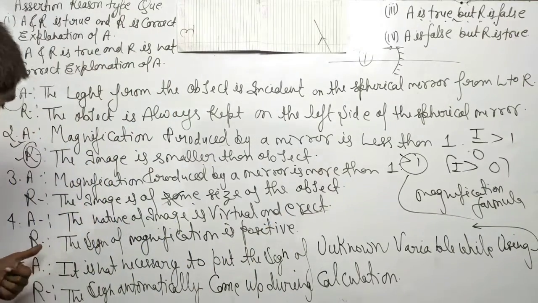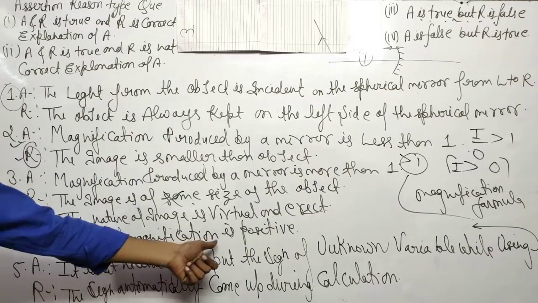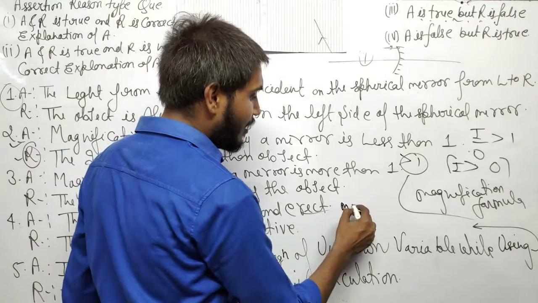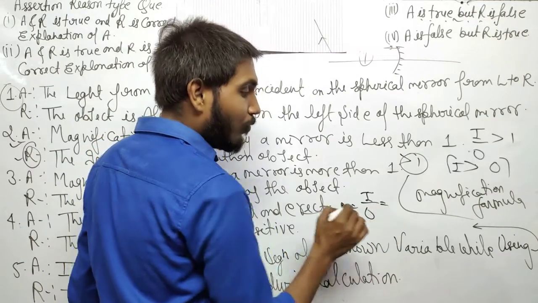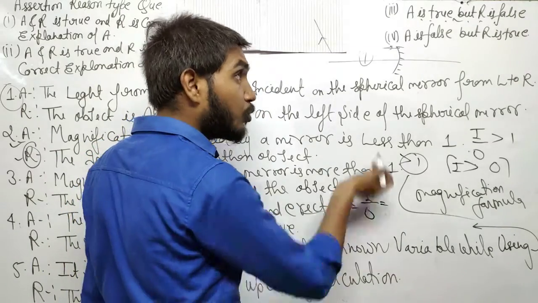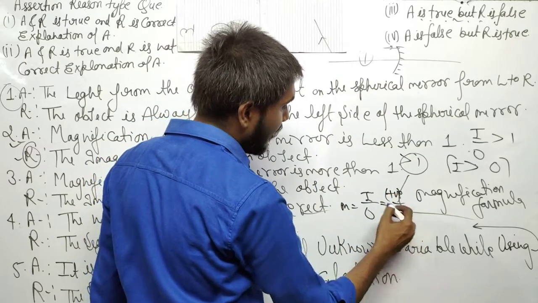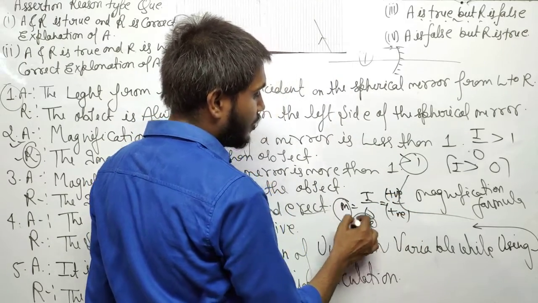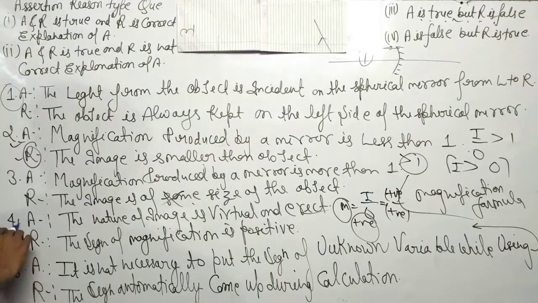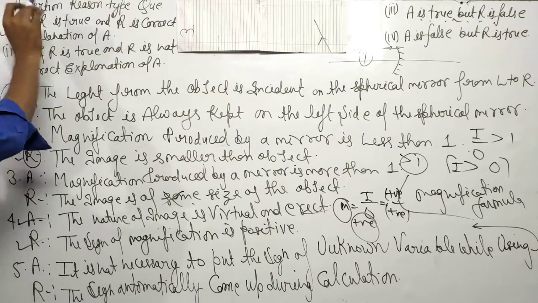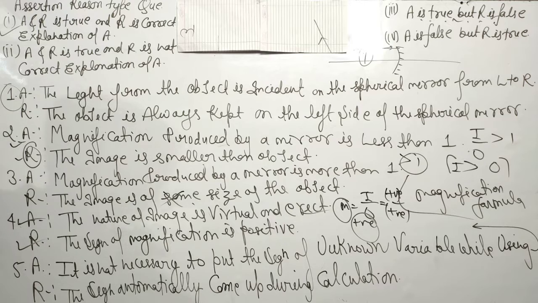Yes. The reason given: the sign of magnification is positive. Correct. Magnification is equal to I upon O. When the image is erect and virtual, it forms on the upward side, so we take a positive sign, and magnification is also with a positive sign. So A and R both are correct, and R is the correct explanation. For question number 4, option A is correct.